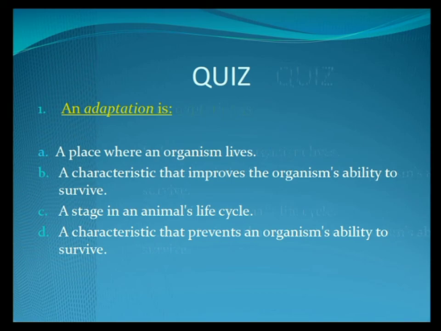A characteristic that improves the organism's ability to survive is the correct option. C, a stage in an animal life cycle, could not be the answer. It is also not a characteristic that prevents an organism's ability to survive. So the correct option would be a characteristic that improves the organism's ability to survive.